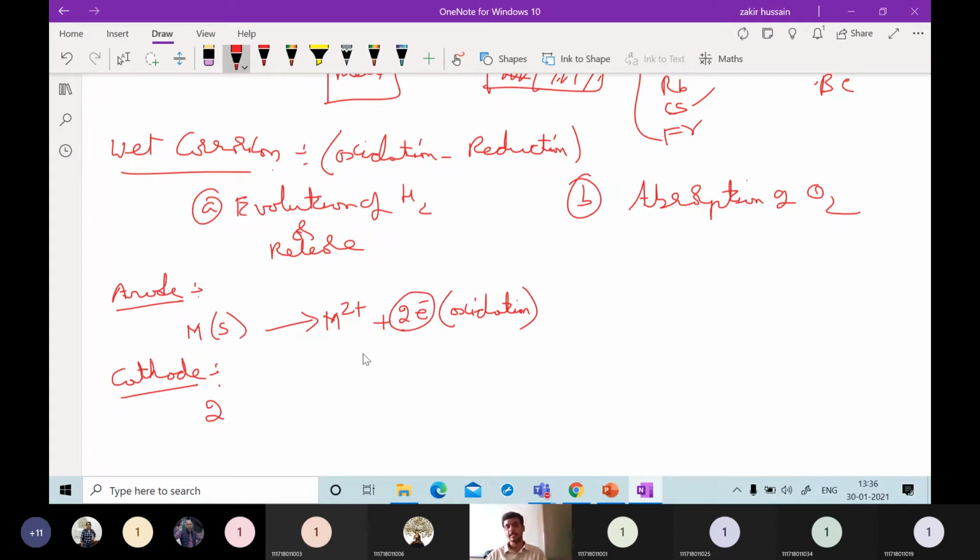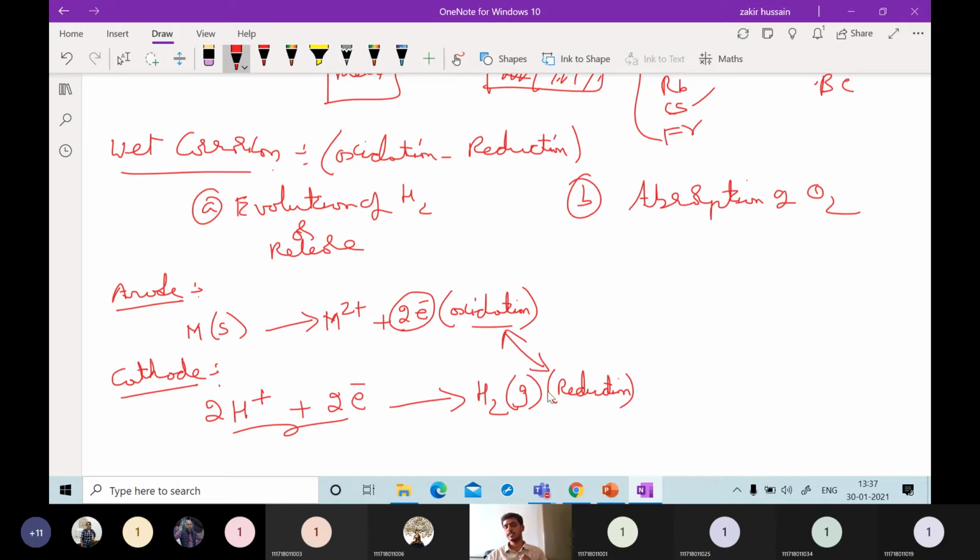The electrons formed here in the oxidation process have to be gained in the reduction process. If hydrogen ions are there in the atmosphere, these electrons will react with the hydrogen ions, evolving or releasing hydrogen gas. So this is called the reduction reaction. So now the mechanism of this wet corrosion is satisfied.